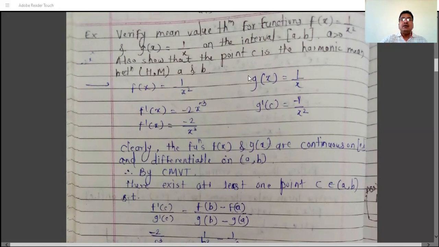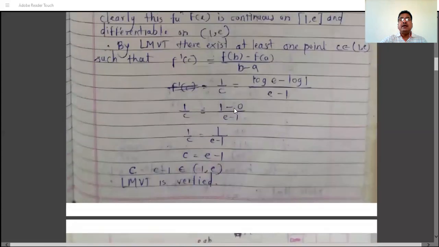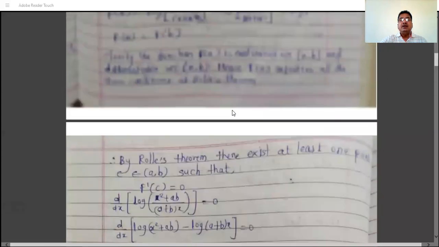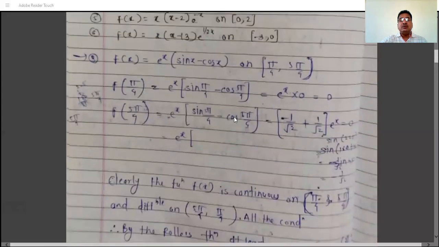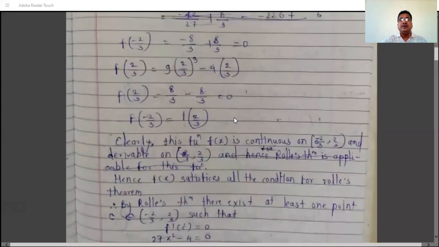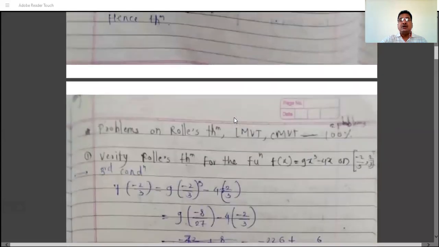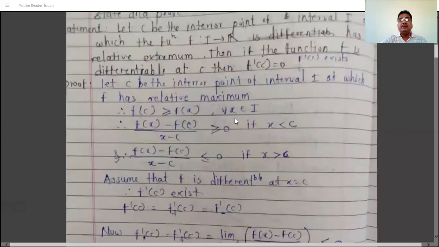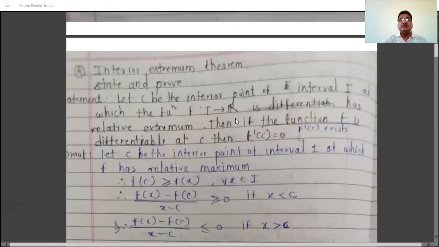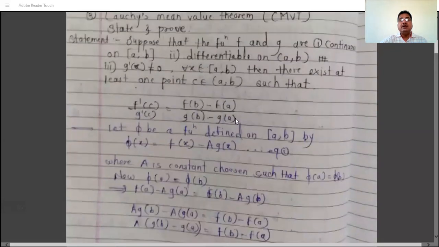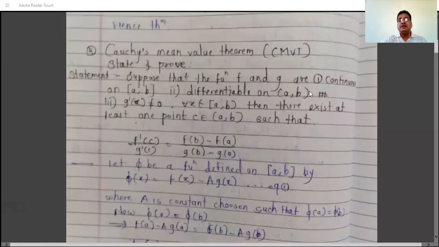In Cauchy's mean value theorem there are conditions. In Lagrange's mean value theorem there are two conditions: the functions are continuous on the closed interval and differentiable on the open interval. In Cauchy's mean value theorem, the functions f and g are continuous on the closed interval [a, b] and differentiable on the open interval; the third condition is g'(x) is not equal to 0.